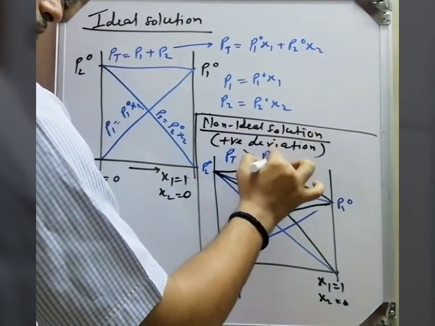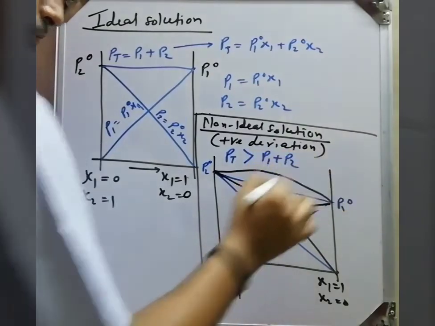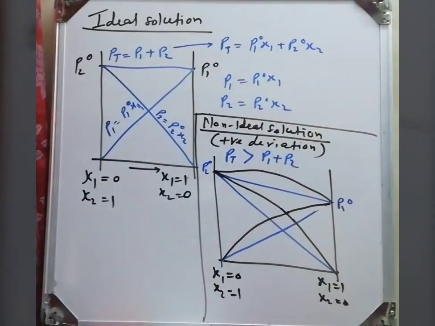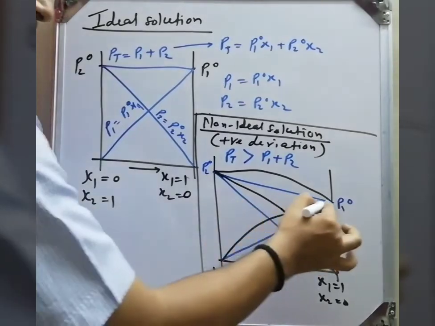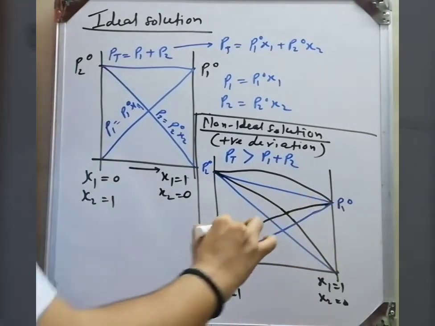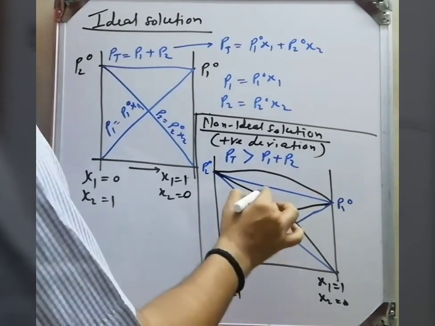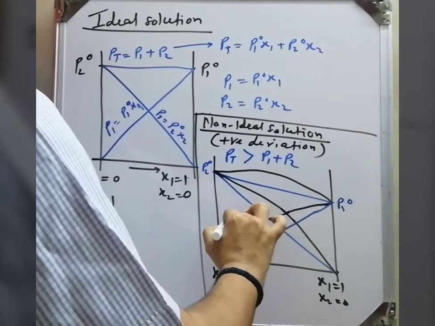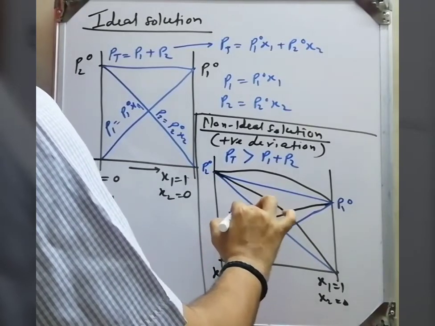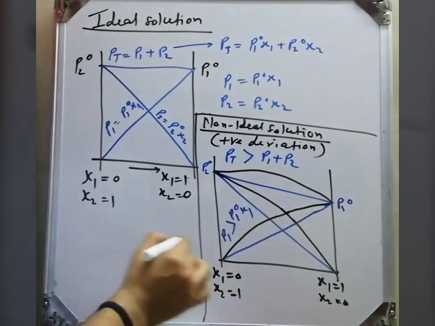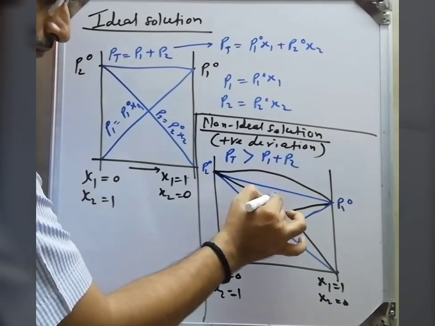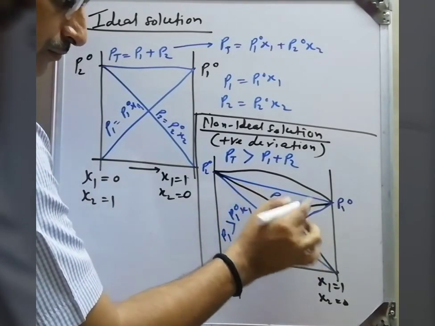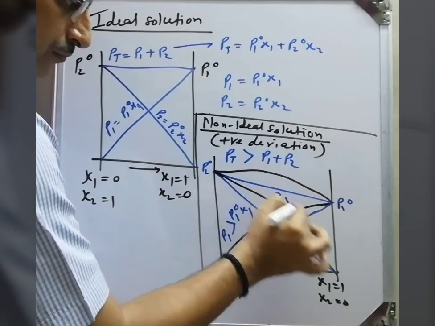So in this case, the vapor pressure of the solution is greater than the addition of the partial pressures P1 and P2. It means that P1 is greater than P10 into x1, and P2 is greater than P20 into x2.